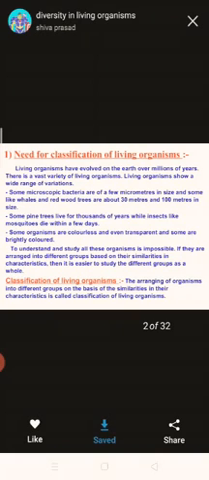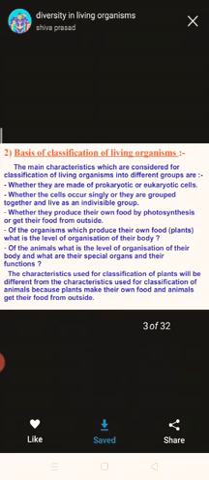So, to understand and study all these organisms is impossible. If they are arranged into different groups based on their similarities in characteristics, then it is easier to study the different groups as a whole. So, classification of living organisms: the arranging of organisms into different groups on the basis of the similarities in their characteristics is called classification of living organisms. So, what are the bases of classification of living organisms?